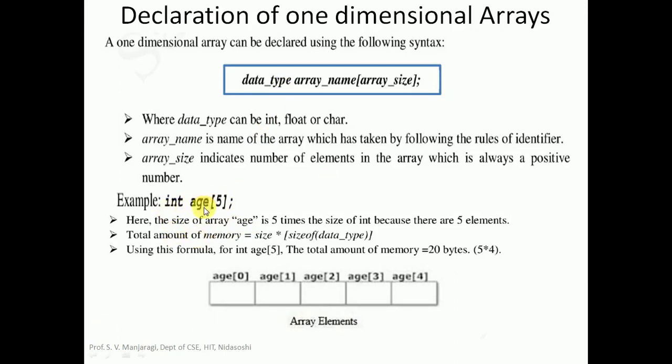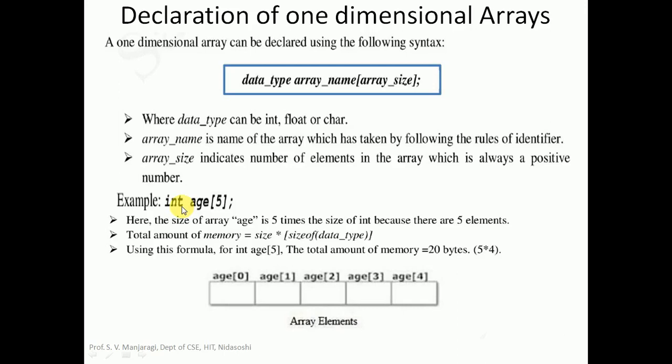And what is the array name? Array name is taken as age. And what is array size? Array size is 5. It means this statement is declaring an array with the name age and it is having a size of 5. It means in this array we can store a maximum of 5 elements, less than or equal to 5 elements. And the data type of the array is taken as int. It means we can store integer type elements, and all the elements that we store in this array should have the same type, that is integer.